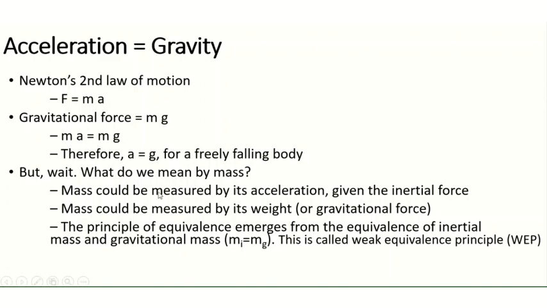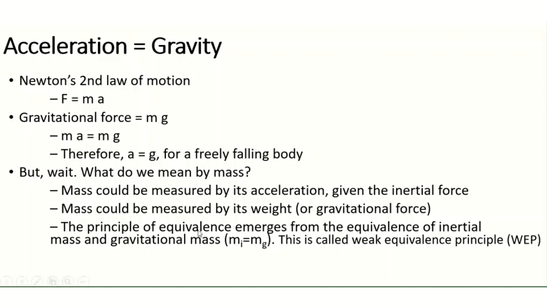Thus this mass could be measured by its acceleration, as in inertial force, or this mass could be measured by its weight, as seen in the gravitational force. These two key situations we have to take into account. So this principle of equivalence emerges from the equivalence of inertial mass and gravitational mass, or we can say ma is equal to mg. This situation is called the weak equivalence principle, or WEP.